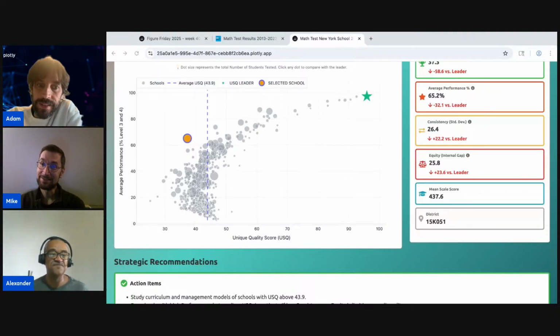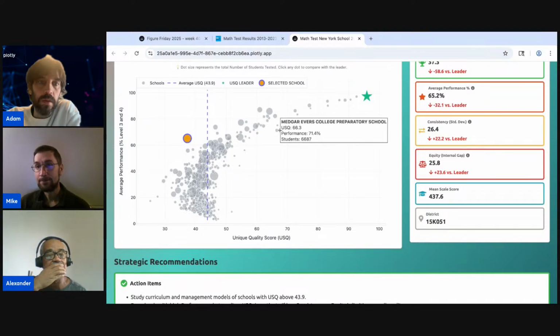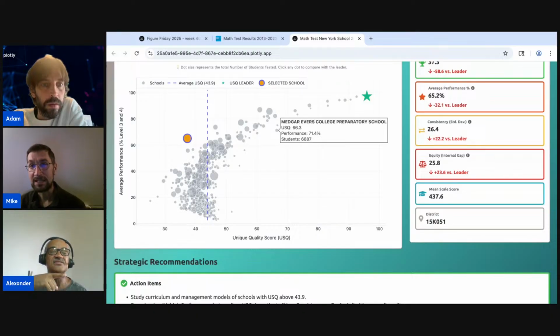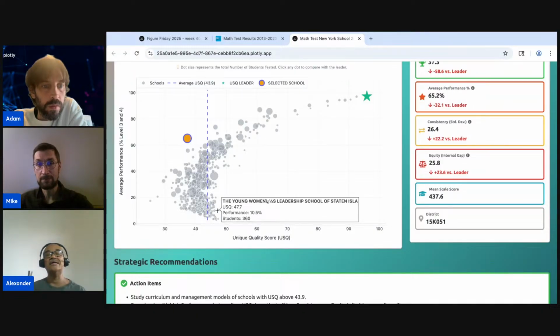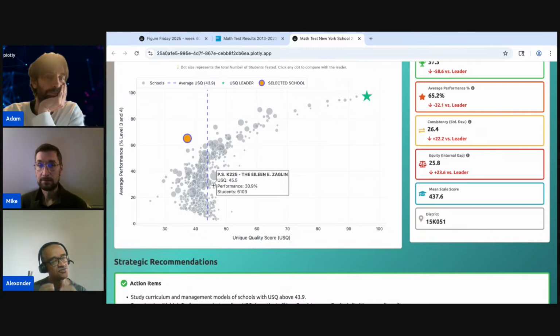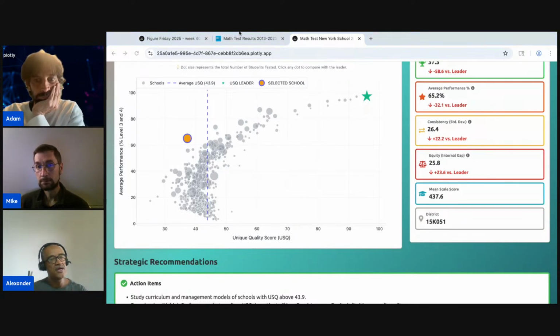The only one I noticed, one interesting one might be, because you have the size of each school when you hover over the dots, I was wondering if there's any correlation between the size of the school and the achievements. That might be an interesting insight. You mean the dot size is based on the number of students? Yeah, but I wonder if maybe smaller schools have better results and bigger schools have worse results. No, in this case, it's not exactly in that way.